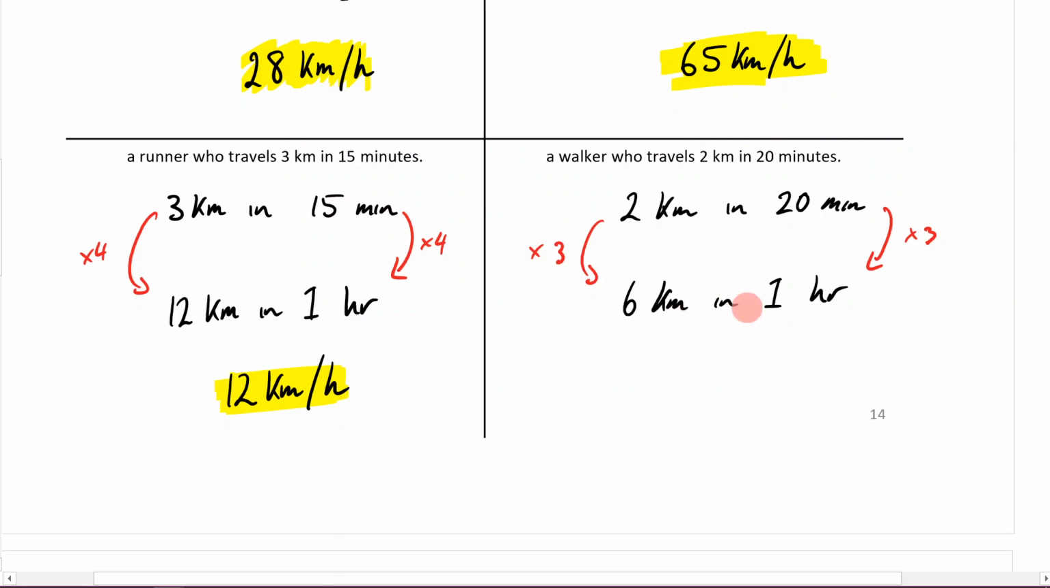So the important thing here, and what I don't want people to get tricked up on, is that 20 minutes times 3 is 1 hour, and 15 minutes times 4 is 1 hour. So get comfortable with working with 15 and 20 and all of those types of numbers. Okay, the last thing I do here is 6 kilometers an hour. And that's it.